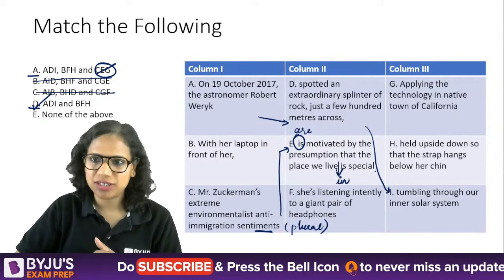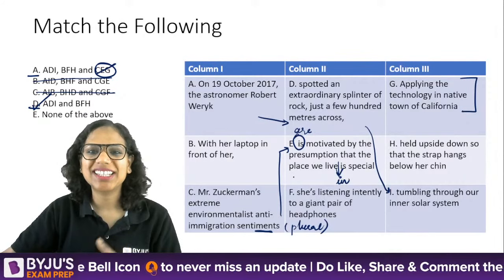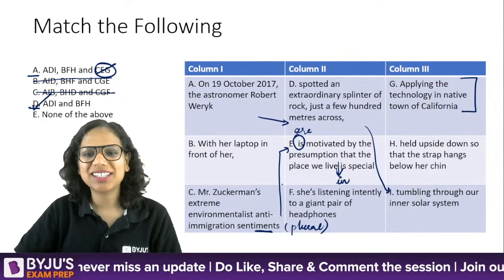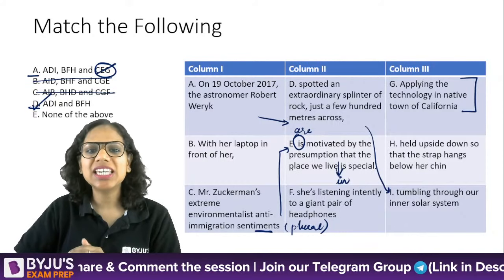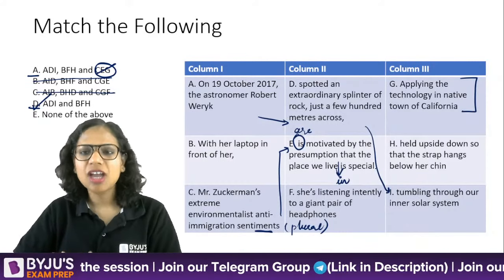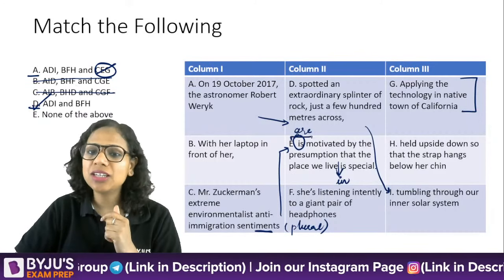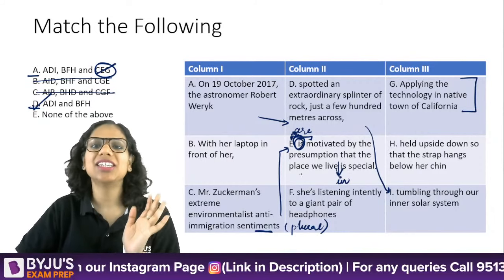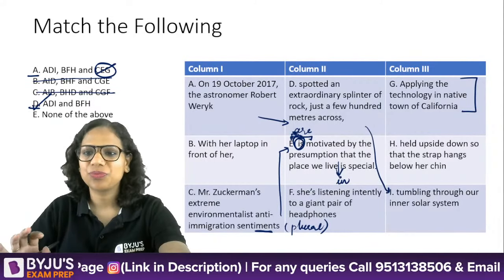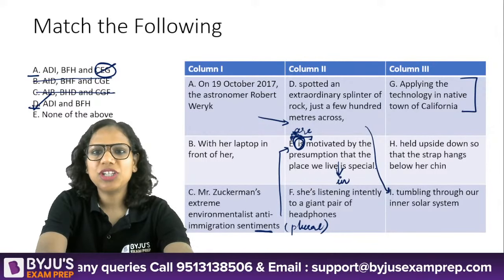is special. Okay, and now see, G does not make sense at all with C and D. Actually, the sentence gets completed right here. Okay, right here. So CE could have been a pair, but no such option is given to us. Also, even then, this should be are and this should be in. Then yes, CE is a complete sentence. Okay, so D is the answer. Hope this is clear to everybody.